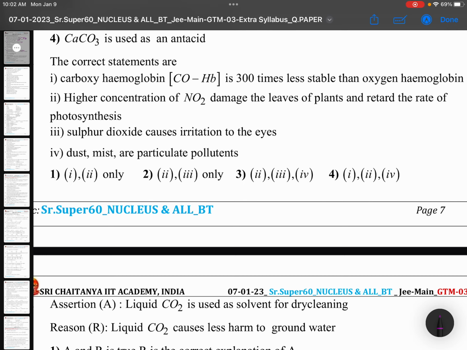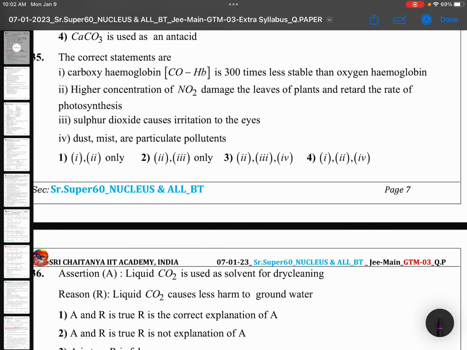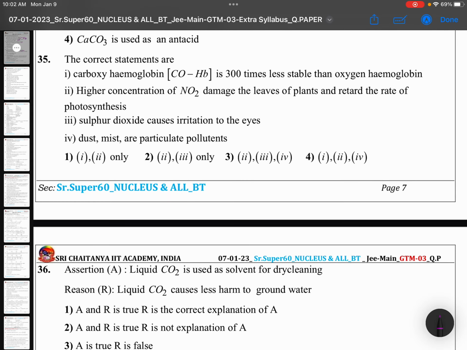The correct statements, question number 5 we are seeing. It is also an NCERT statement. Carboxyhemoglobin is 300 times more stable than oxyhemoglobin. I think this is the right statement. Higher concentrations of... oxyhemoglobin is less stable, carboxyhemoglobin is more stable. So this is the wrong statement, so the first should not be there. So this is the wrong option.